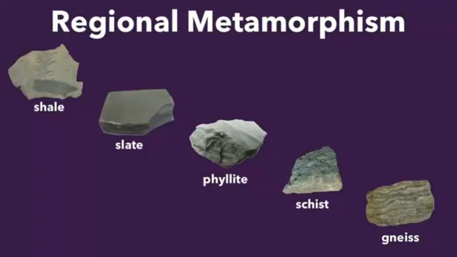Take a look at that gneiss sample down there. You'll notice it has bands of minerals. That's a result of the intense pressure. Now, if you were to take gneiss and add additional heat and pressure, it would likely melt into magma or lava, and then it would become an igneous rock. So gneiss is generally the extent of metamorphism that we see.